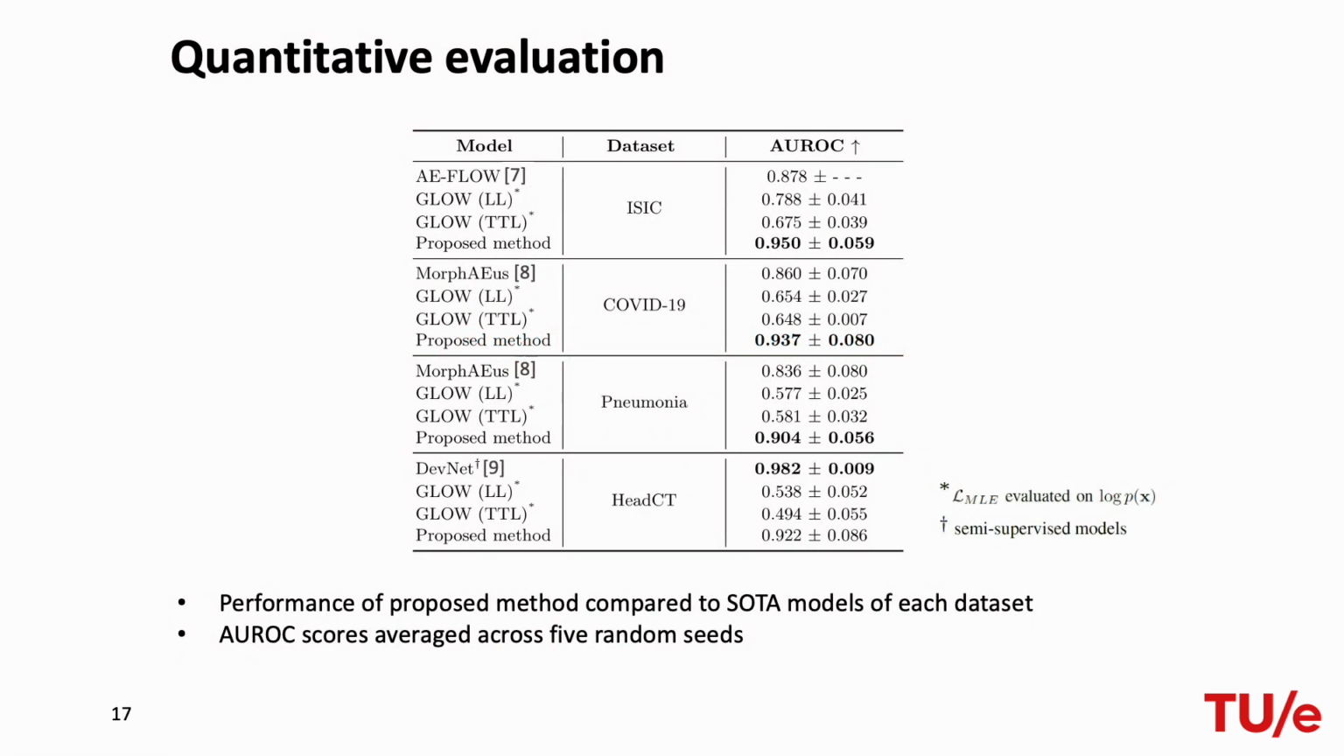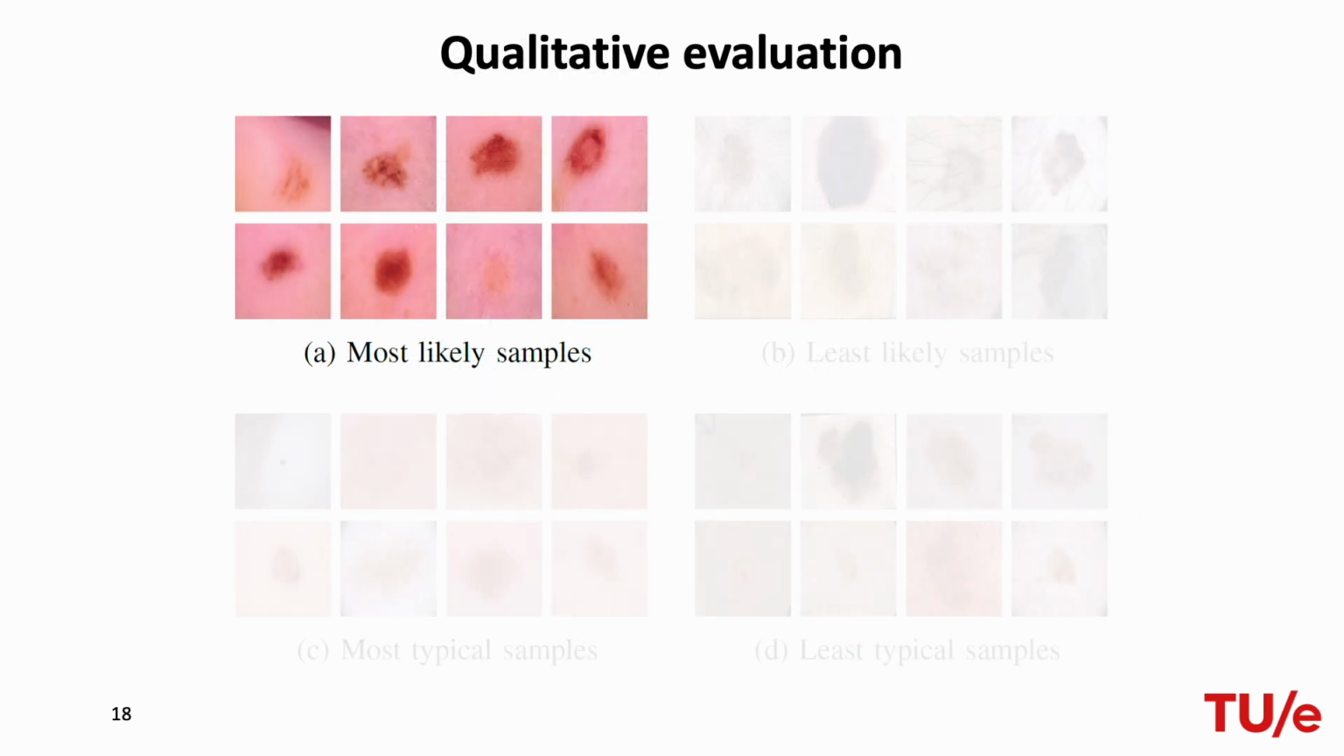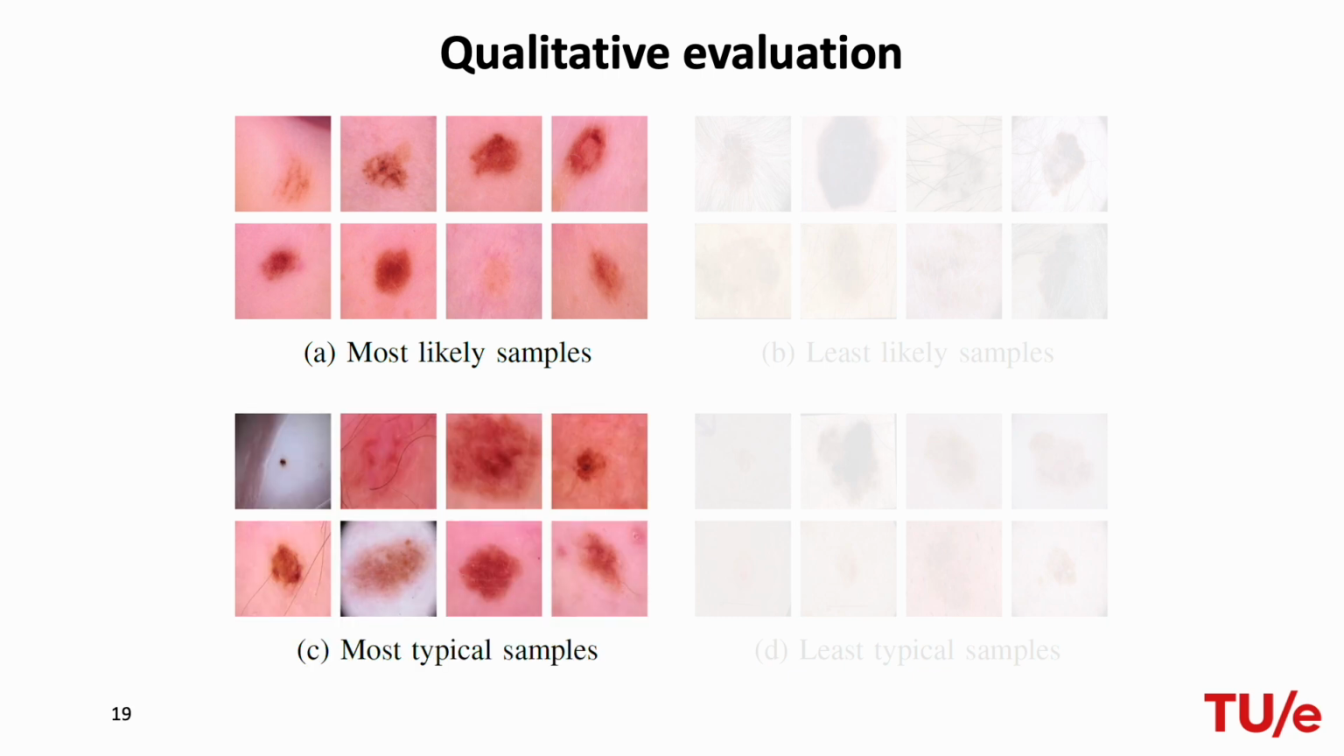Looking at the quantitative results of the proposed method, it does perform quite well. Except for the head CT dataset, the proposed method significantly improves upon the dataset-specific state-of-the-art models, and the log-likelihood-based GLOW evaluation, and also the evaluation using the TTL. Looking at the most likely samples of the ISIC dataset, we see minimal diversity with similar lesion size that are centered and have the same pigmentation, whereas the most typical samples show higher variation, which is in line with theory, matching or approximating the information content of the source.